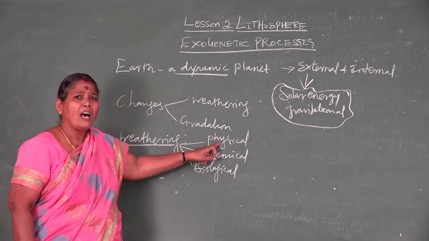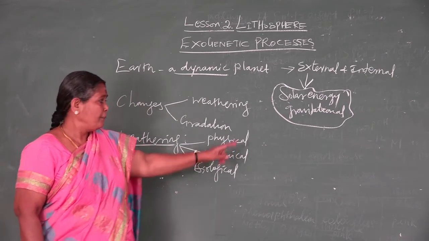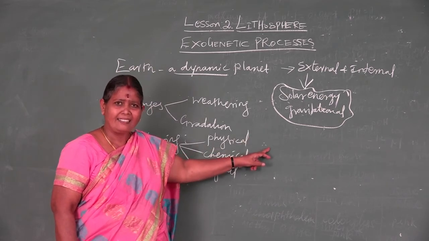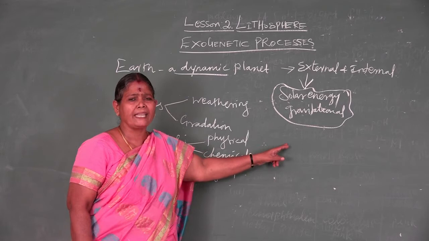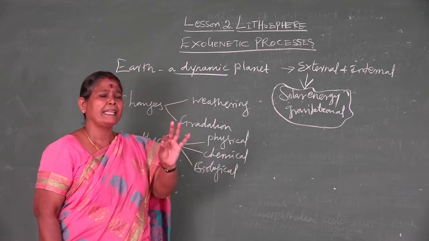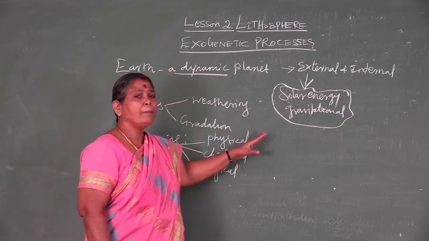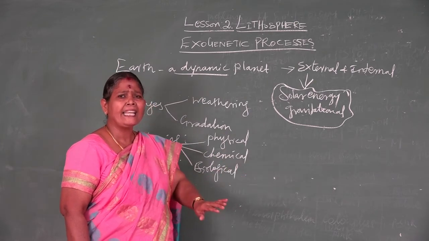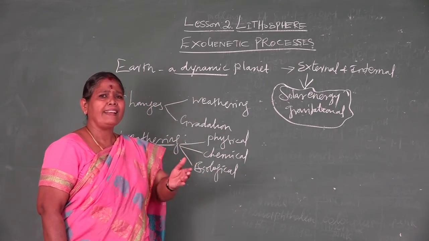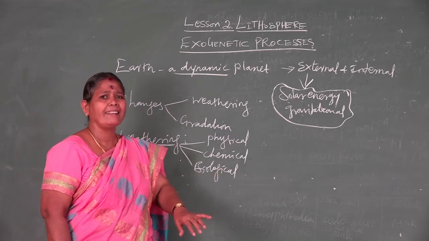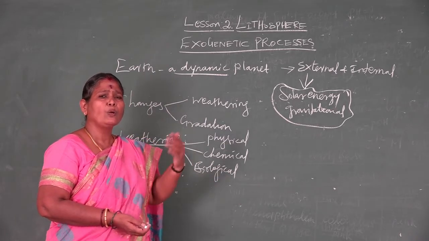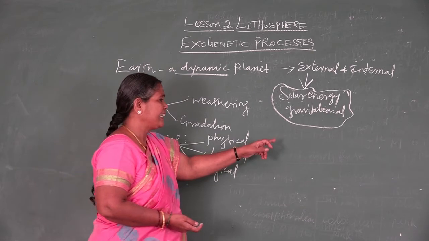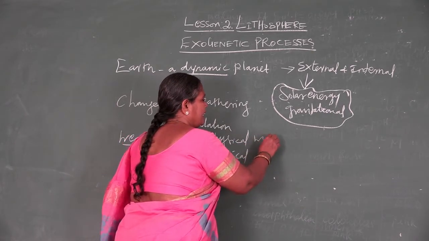Now we see what physical weathering is. Definition: physical weathering is the breaking down, disintegration or decomposition of rock material, but without changing the chemical composition of the rock or earth material, by constant heating and cooling, or freezing and thawing, which occurs every day during night and day. It is called physical weathering.